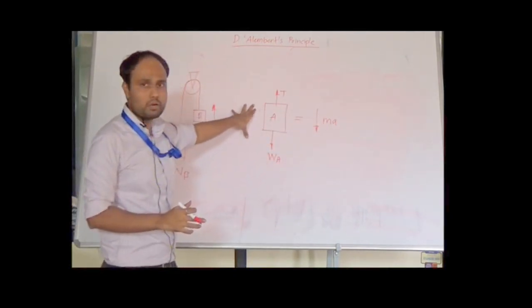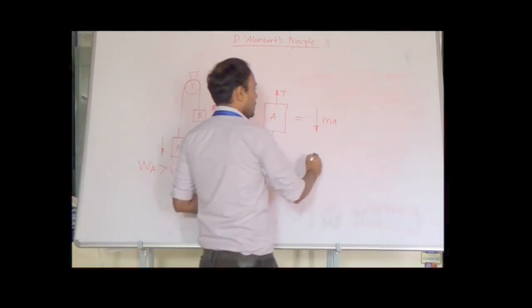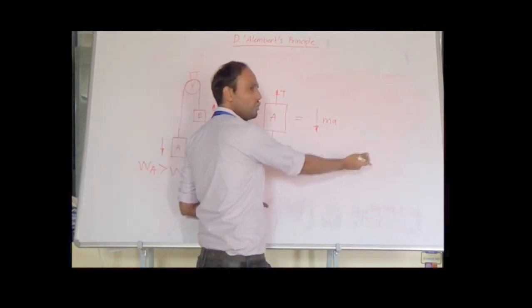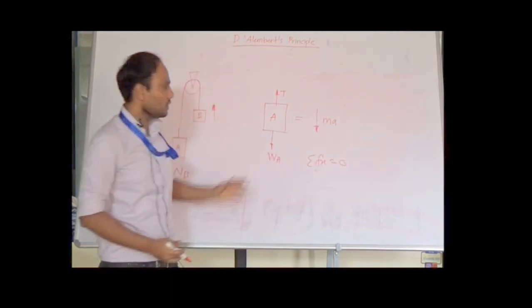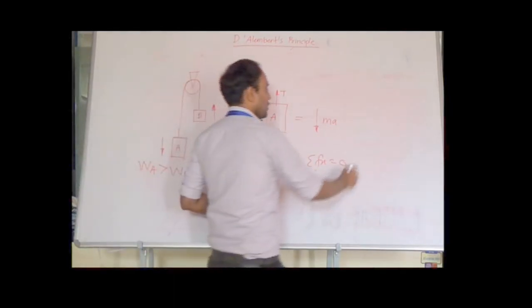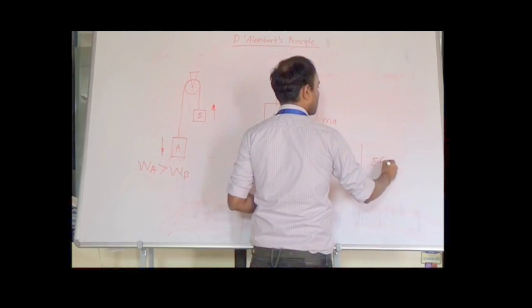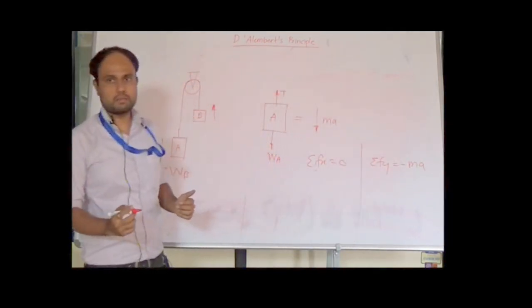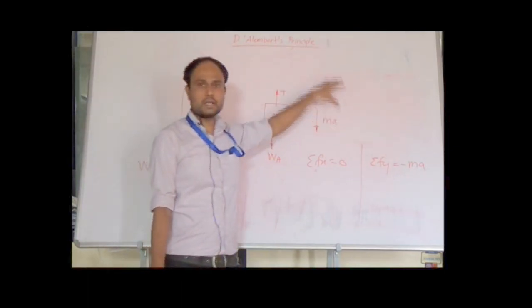So for this particular free body diagram we can write summation Fx is equal to 0, but there is no force on the left hand side and no inertia vector on the right hand side, because it is a vertical type of motion. But for summation Fy we can write minus ma, summation Fy is equal to minus ma, because the inertia vector is acting in the downward direction.